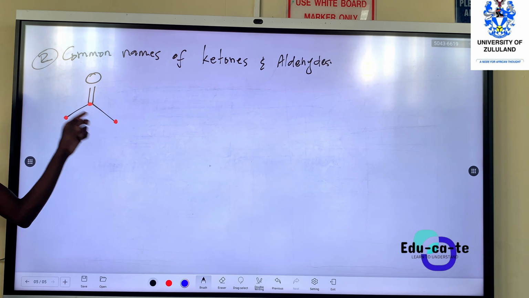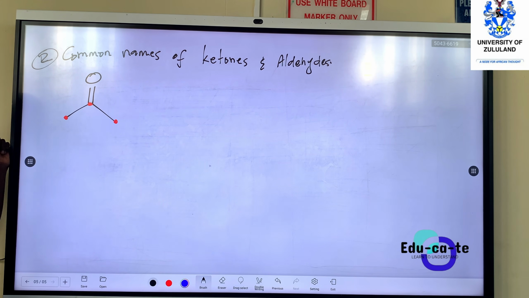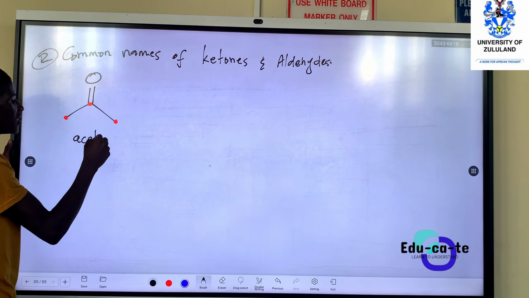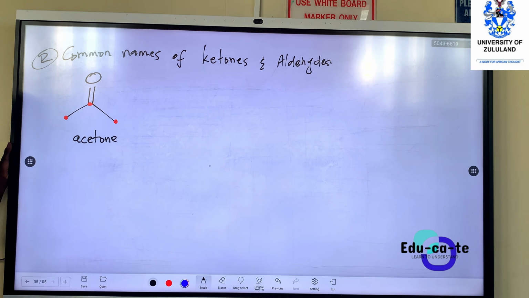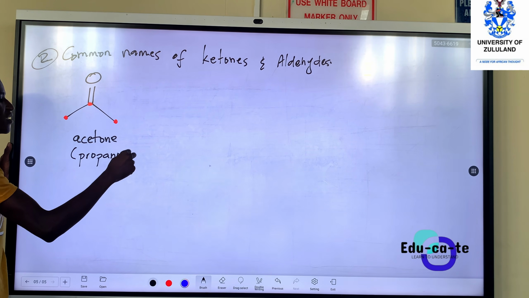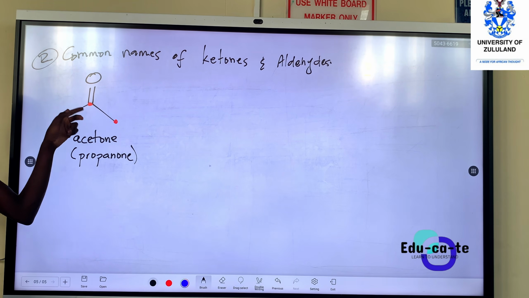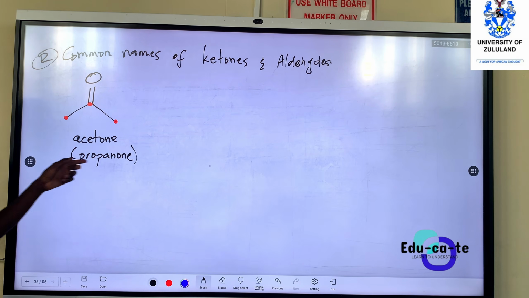So the IUPAC name, we can say this is what? Propanone. You can just say propanone or you can say 2-propanone. But the common name that we use is acetone. So acetone is a common name for propanone. There is no need to indicate a carbon number here, because we can only have the double bond on carbon number 2 for a ketone. So it's a propanone, or you can say it's acetone. This is a common name.